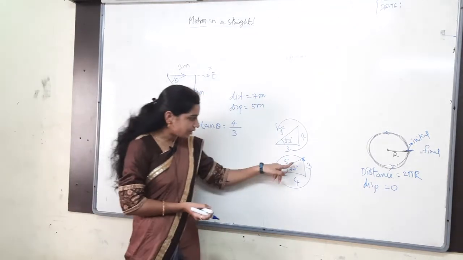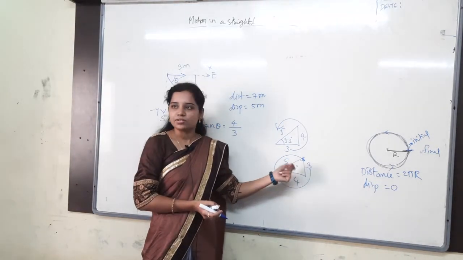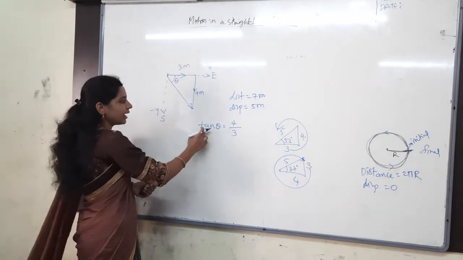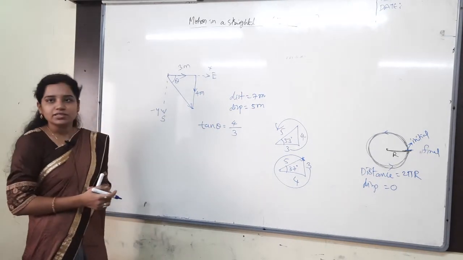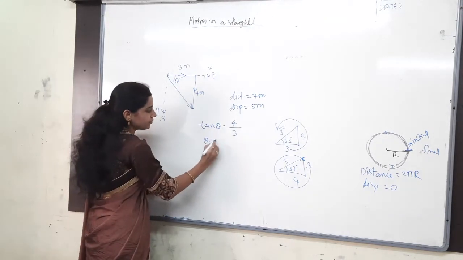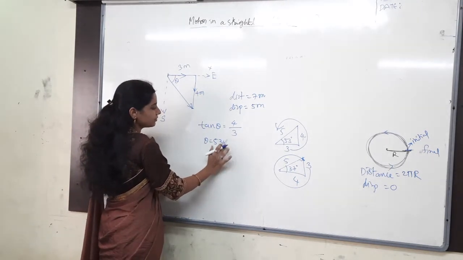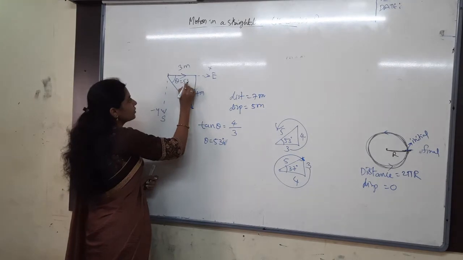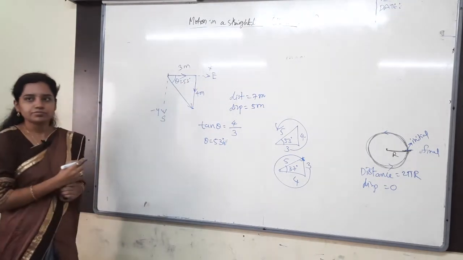Why? Because the exactly opposite angle here is 53 only. So tan theta equals 4 by 3. 4 by 3 is which angle? Theta equals 53 degrees. Now tell me the direction.